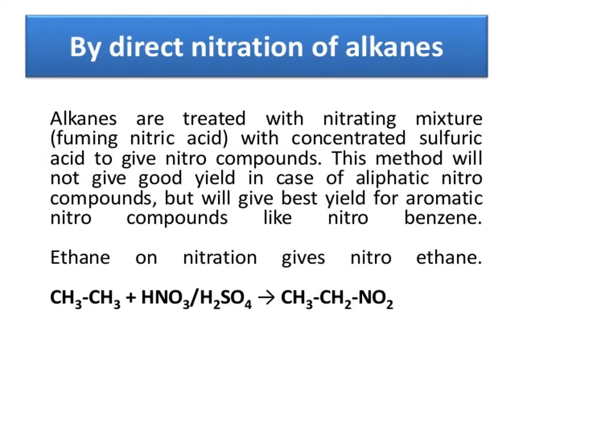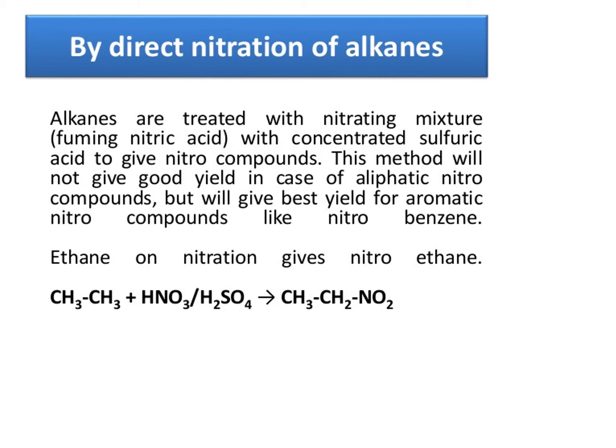The first method is direct nitration of alkanes. This is the alkane, and this we call the nitration mixture. When we treat an alkane with the nitration mixture, we get nitro compounds. This is the direct method. Nitrating mixture means a mixture of nitric acid and sulfuric acid. This method will not give a good yield, below 50%.